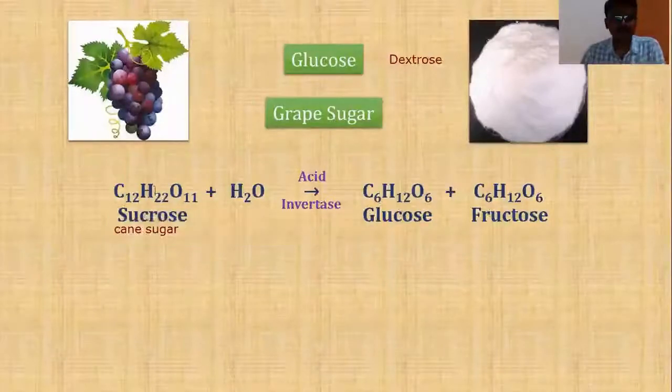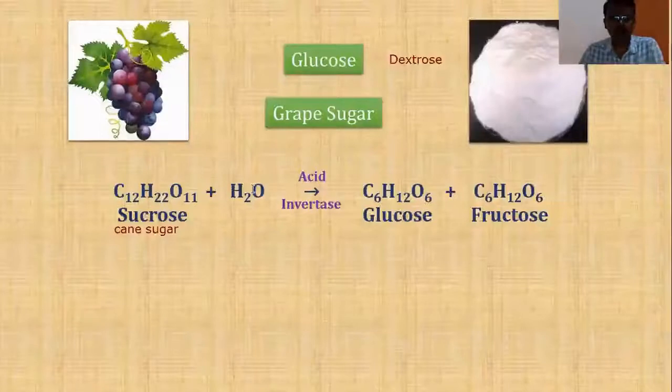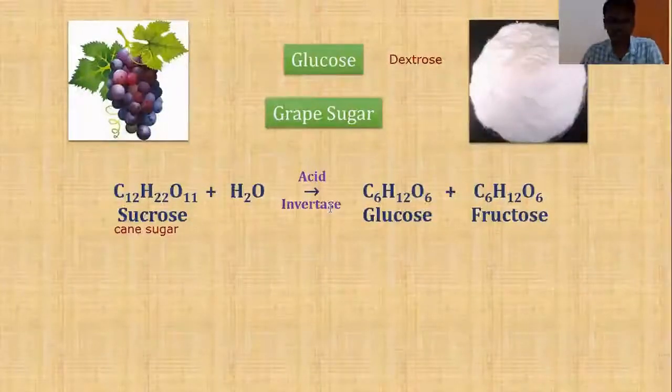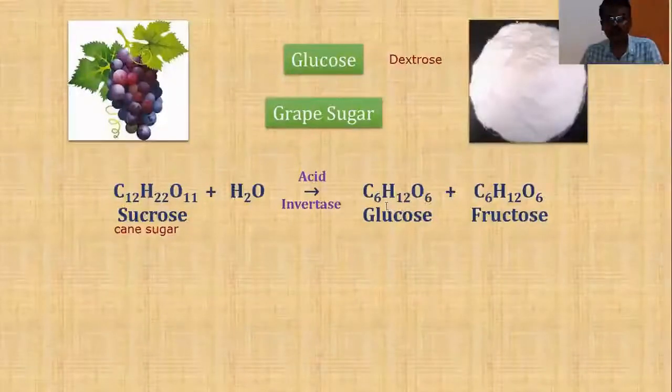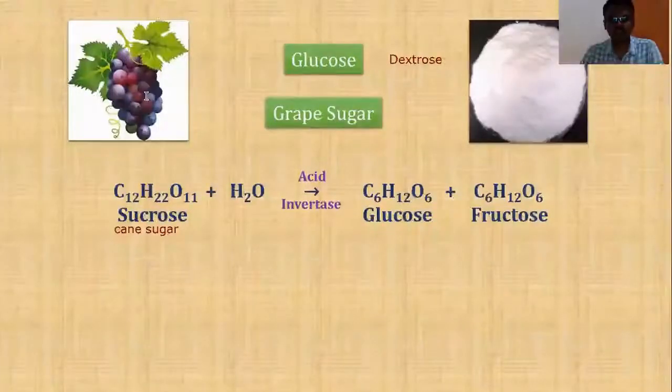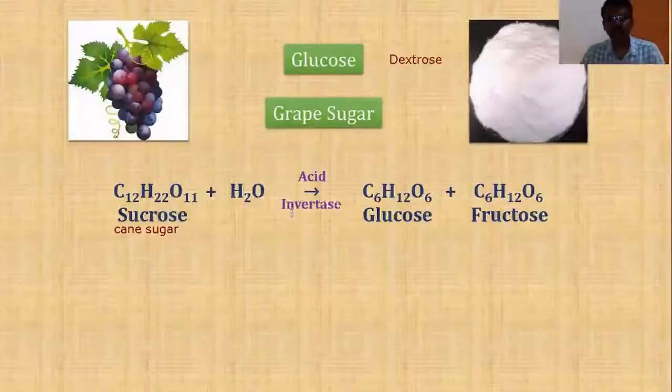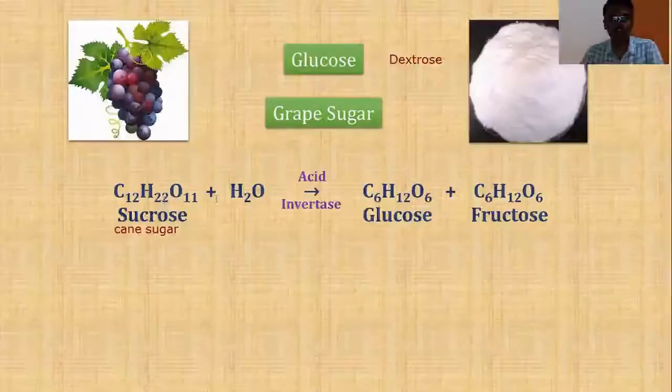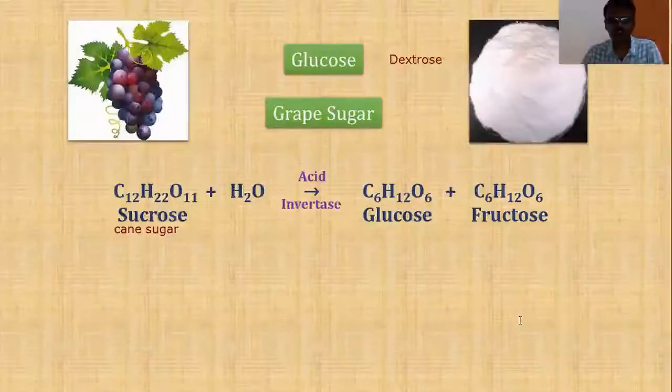So when cane sugar or sucrose is subjected to acid hydrolysis, or enzymatic hydrolysis in the presence of invertase enzyme, it is going to be broken down into two simpler units, that is glucose and fructose. Students, this reaction is a common example for the preparation of glucose as well as fructose. Natural source is grapes. If they ask you to write the laboratory preparation of glucose, this is what you can write. This is one of the methods to prepare glucose by hydrolysis of sucrose.